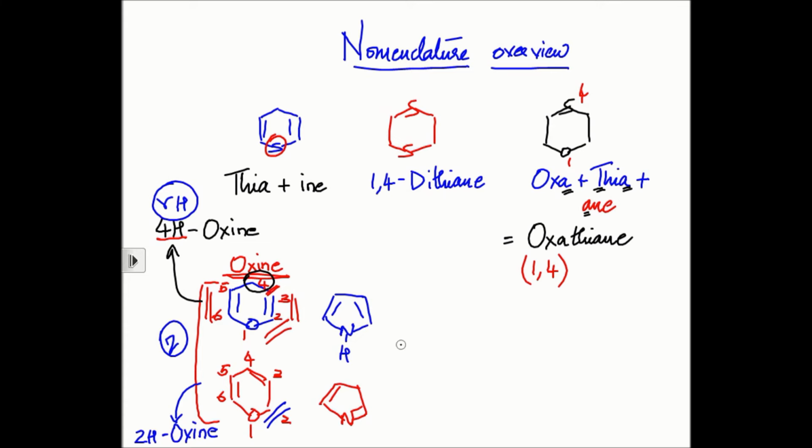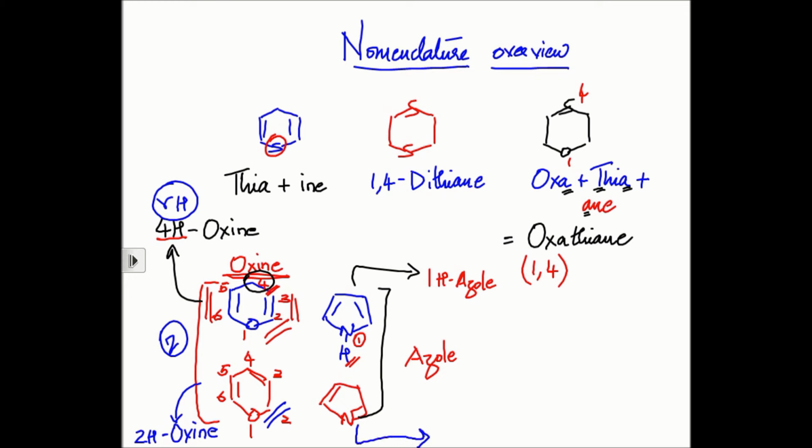The same thing also happens with a 5-membered ring with nitrogen. You could have the double bonds placed like this, or you could have the double bonds placed in this fashion. Right? The first compound is also azole. The second compound is also azole. So how do you differentiate between the two? You add a prefix. The first compound is 1H azole. 1H indicating that the extra hydrogen is present on position number 1.